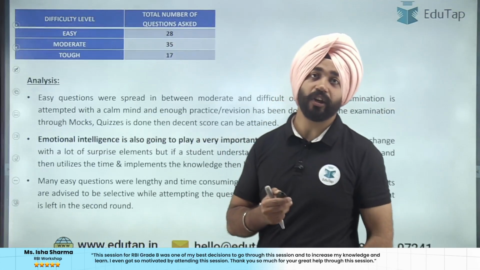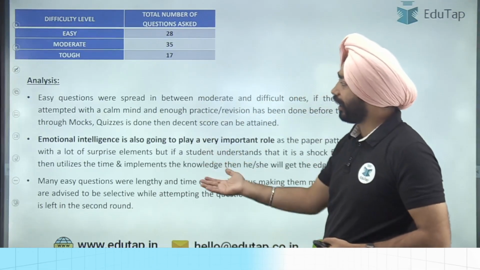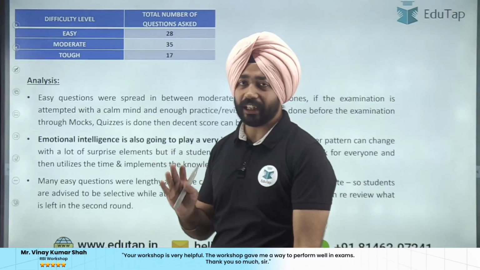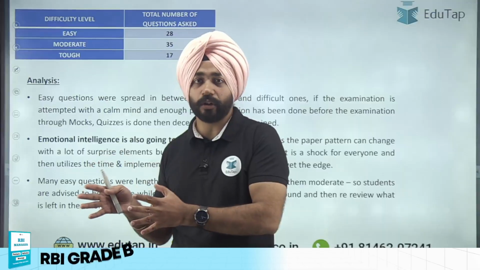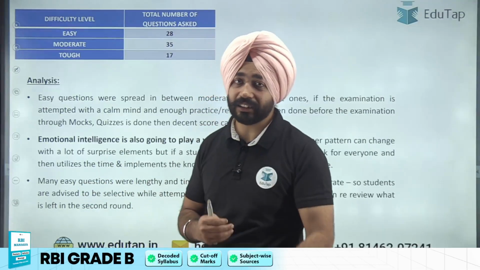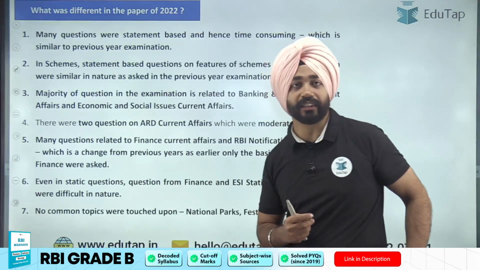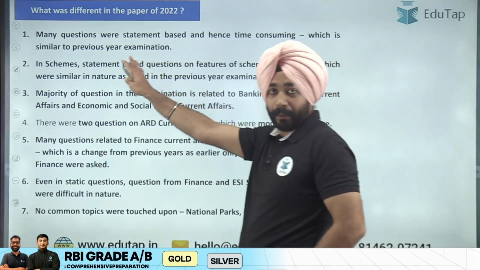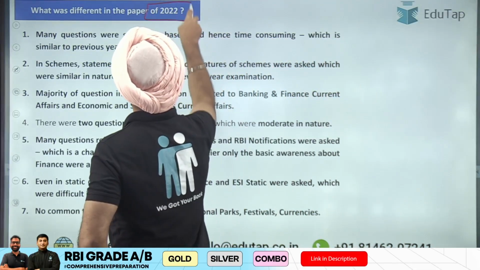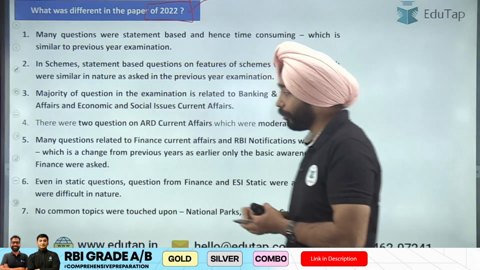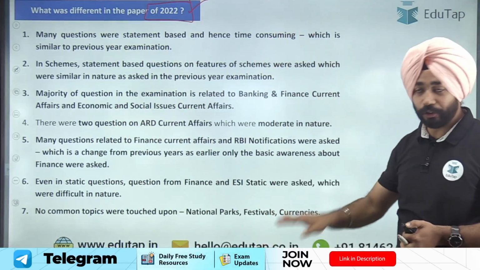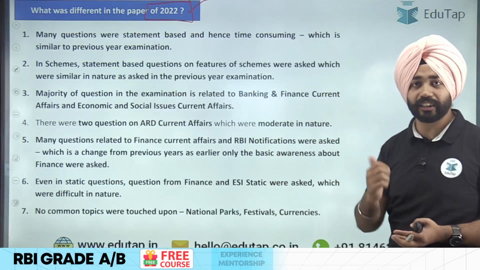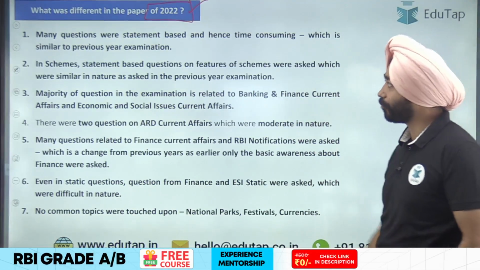Now let's proceed further with the next part here. The difficulty level, I would say, guys, based on the examination, was a moderate level paper, because at that time also it was not an easy paper. Let's try to understand the things that we have observed. This is overall the difference which we were seeing in the examination of 2022. But if we now look at these points, you will ask, sir, is it a different thing? No, it's a common thing. We all say this has to be followed.